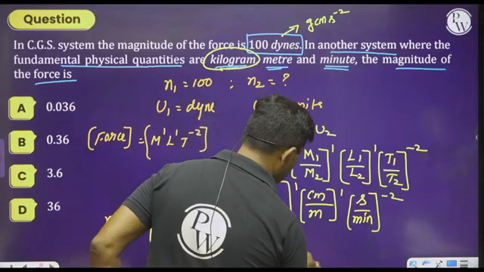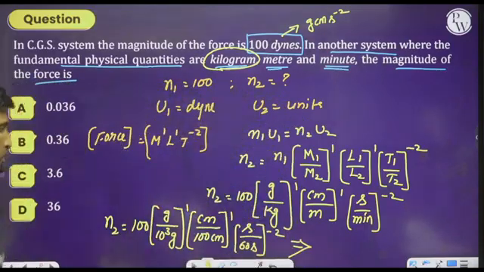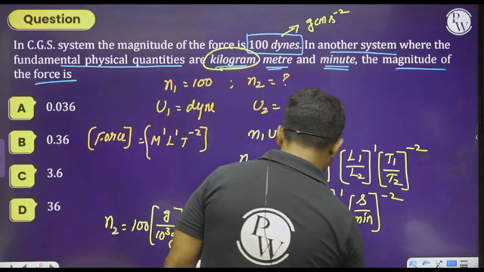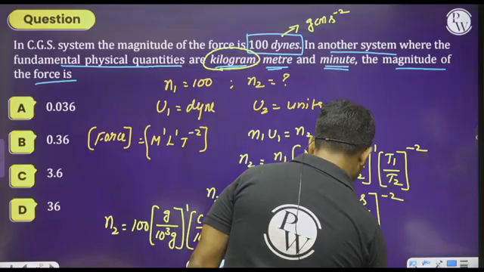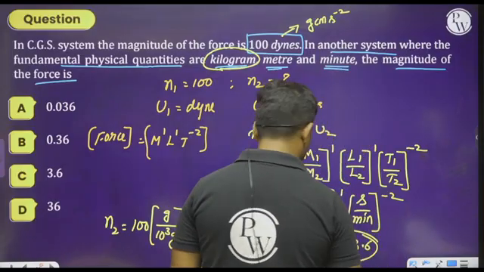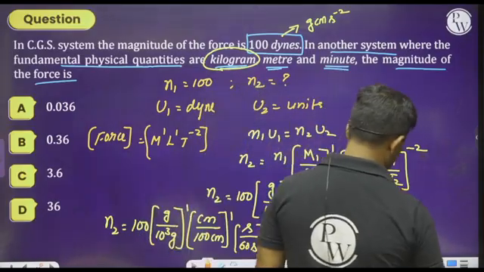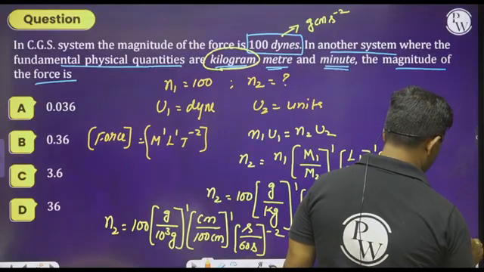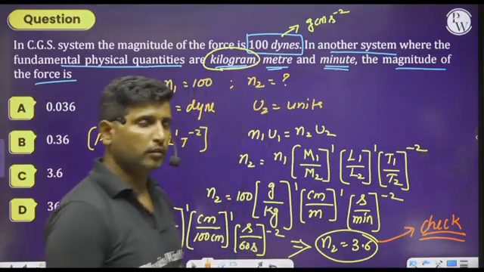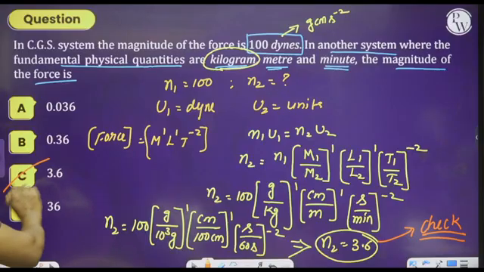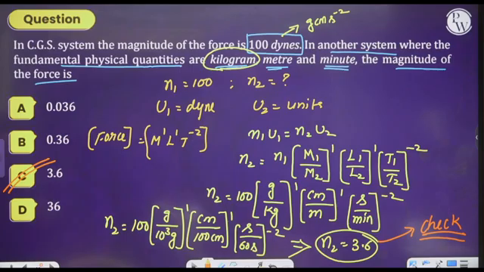After simplification and cancellation, you will get N2 equal to 3.6. Please check the answer and comment. So 3.6. Hence we can select option C as the right answer. I hope you can easily solve such types of questions.